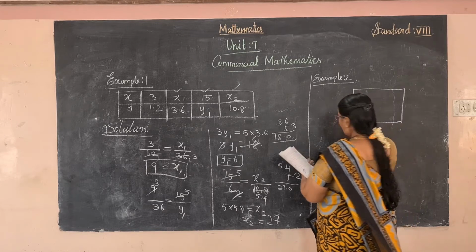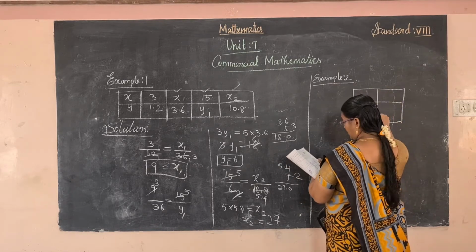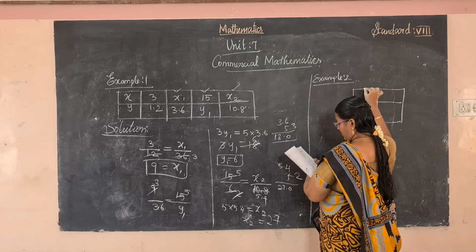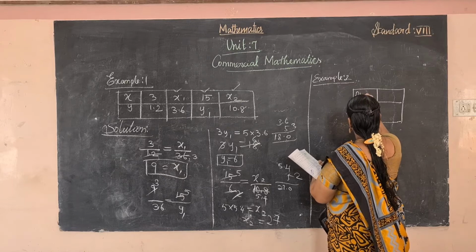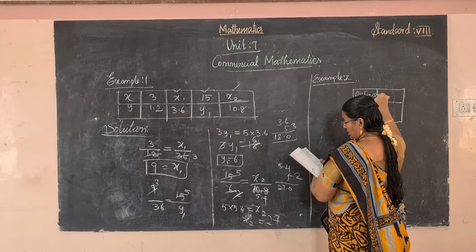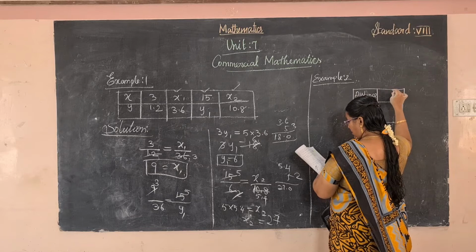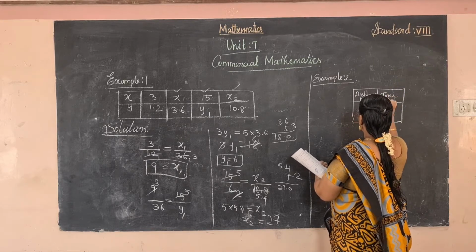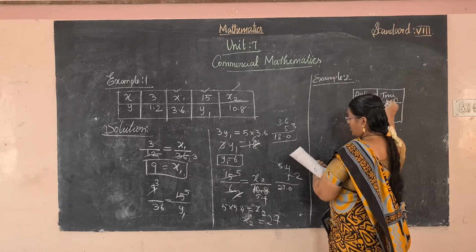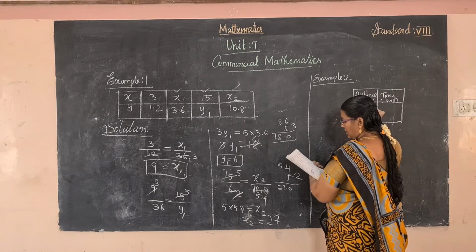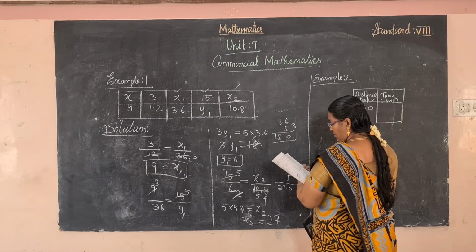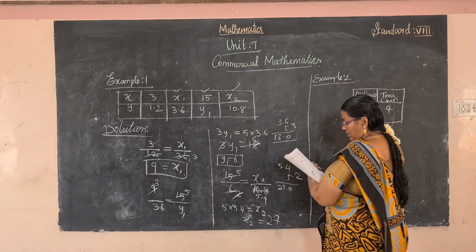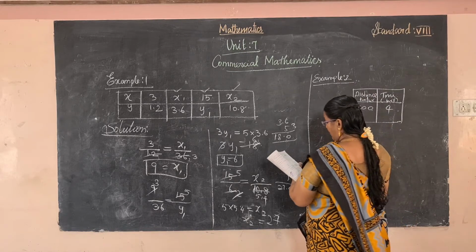Okay, the first one is distance, and the second one time. Distance kilometer per hour, time hours. So first 300 kilometer, how many hours? 4 hours. Okay, and then what distance will it cover in 7 hours?